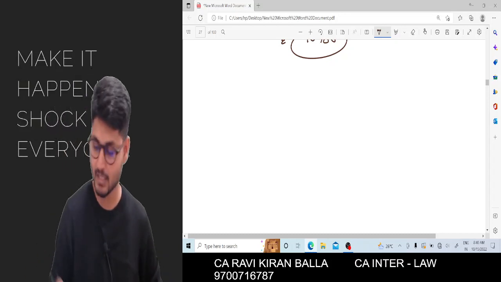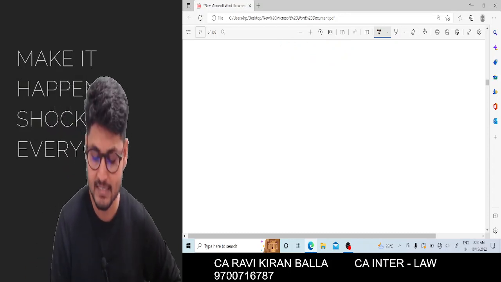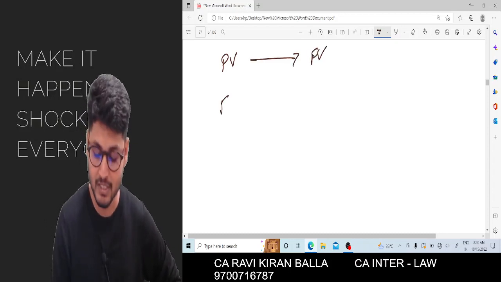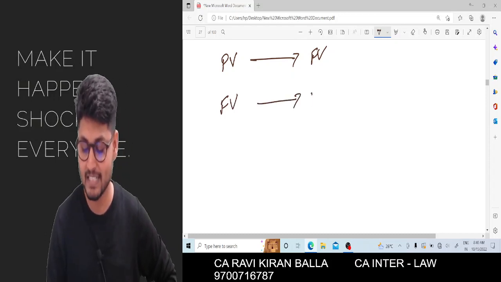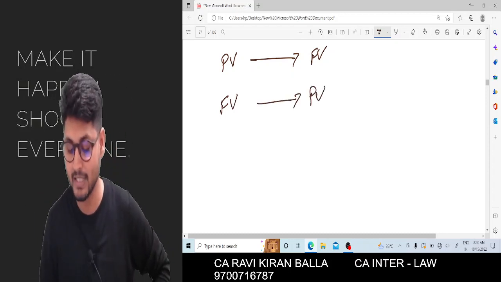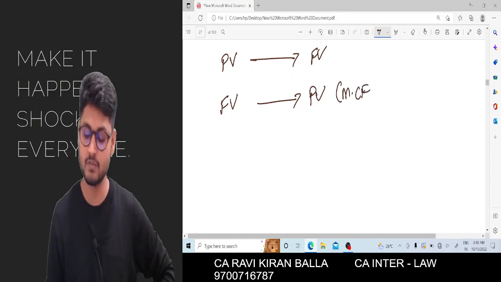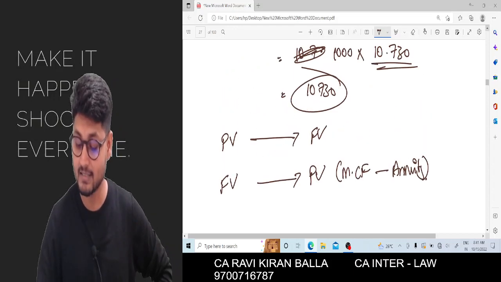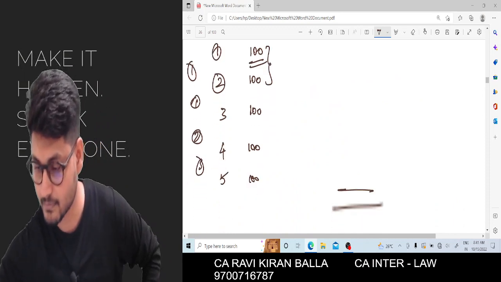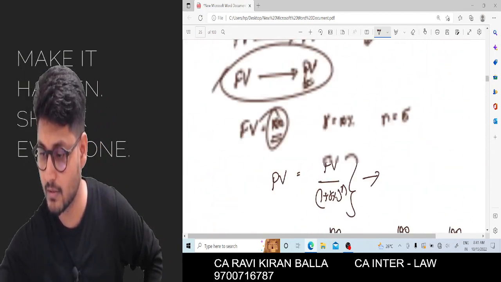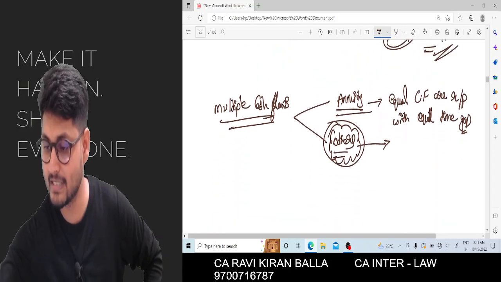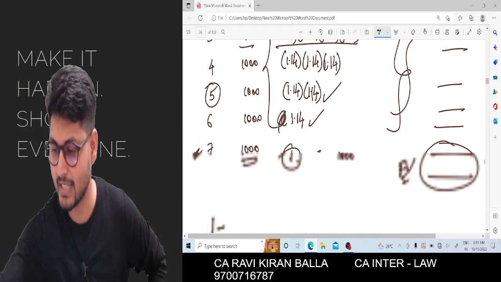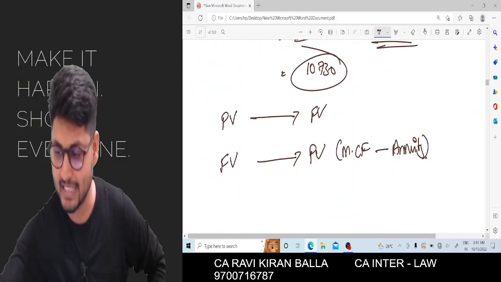Done. Now there is one more thing which is still pending. Just now I converted present value into future value for multiple cash flows. Now I want to convert future value into present value, for multiple cash flows, that is, an annuity. As I said, there are others in the chart also, but I am only discussing these annuity figures. I am not discussing the others. In future we will discuss them whenever we encounter that formula, later.